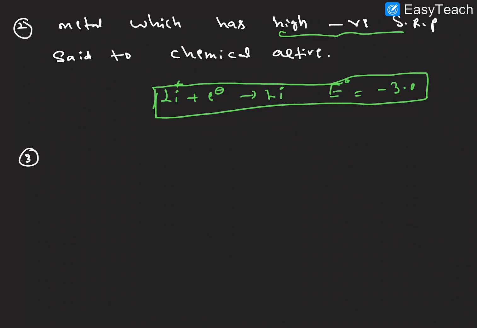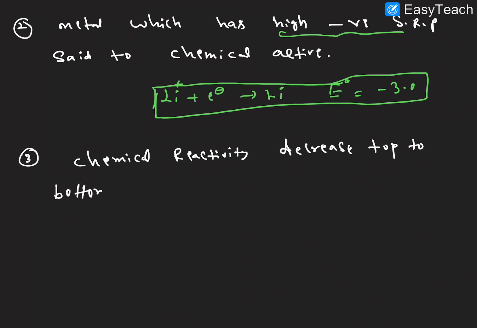Third point: chemical reactivity decreases from top to bottom, from lithium to fluorine, F2.